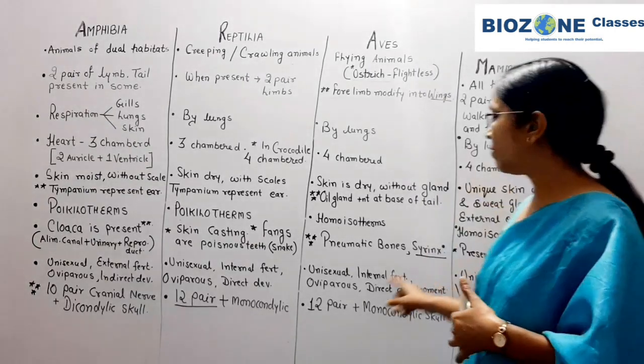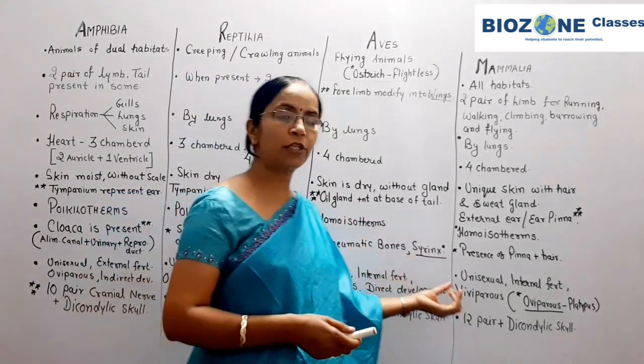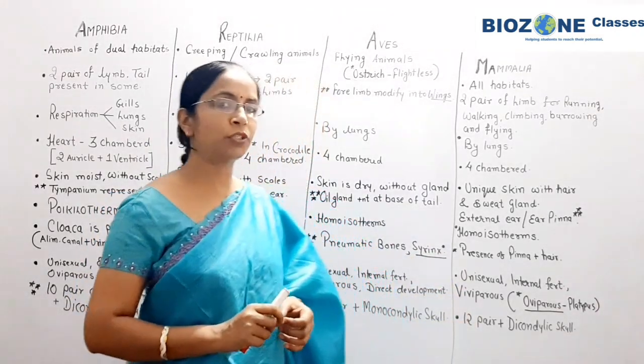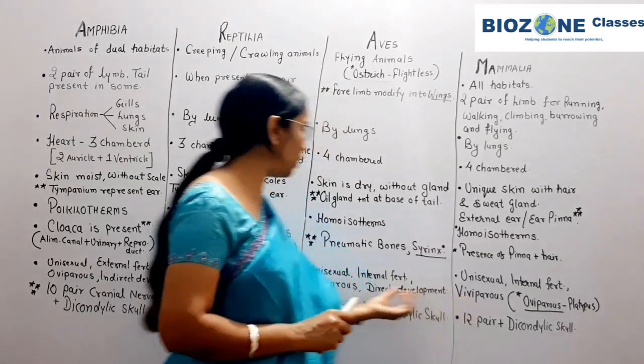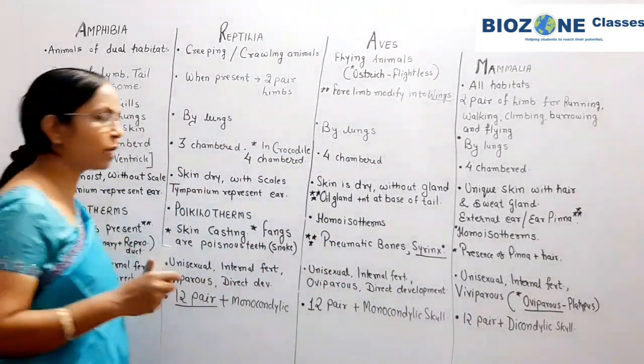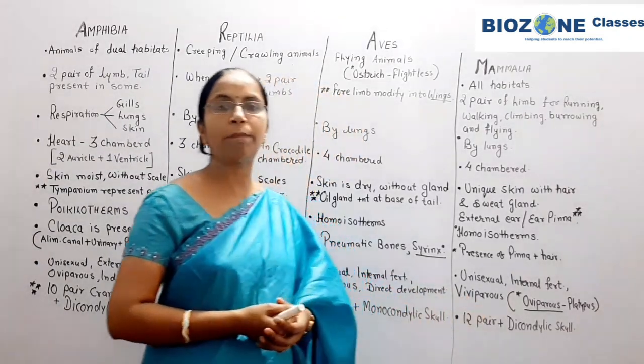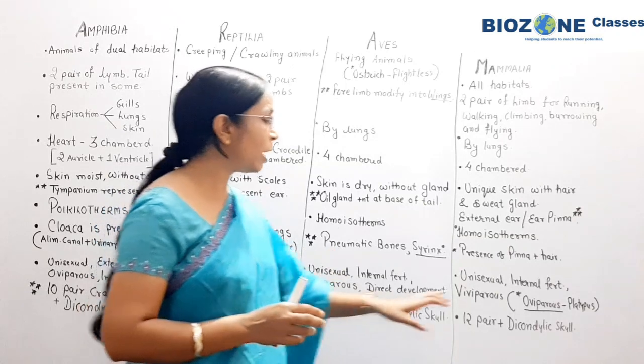Now when we come to mammalia, predominantly mammals are unisexual. Internal fertilization is present. All the other three are oviparous, but in mammalia the greatest evolution takes place, and mammals are the viviparous animals on the earth.